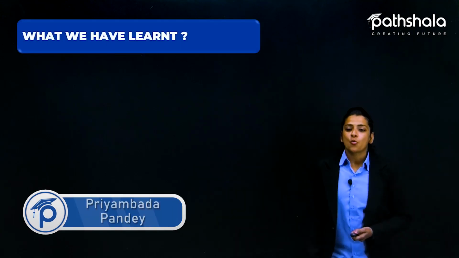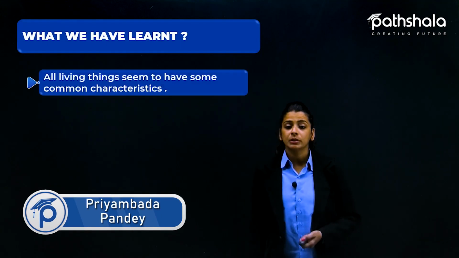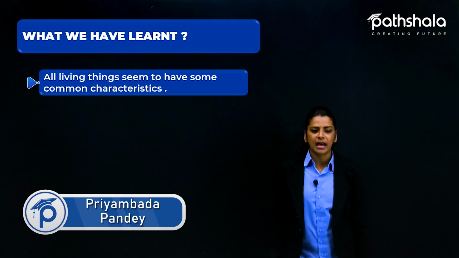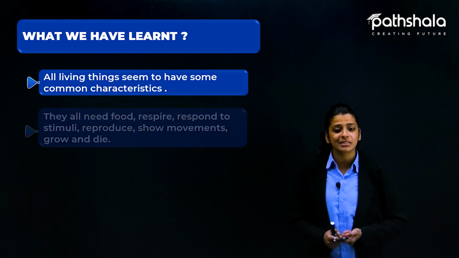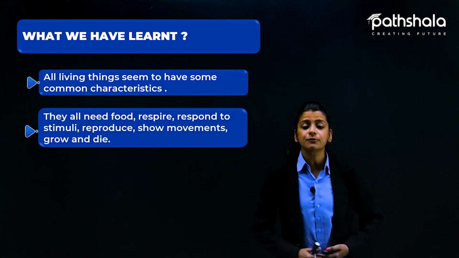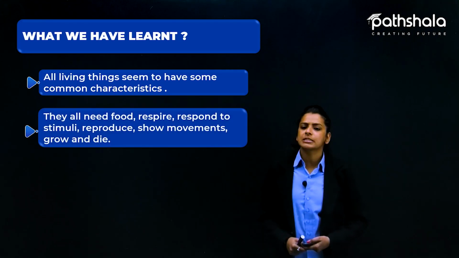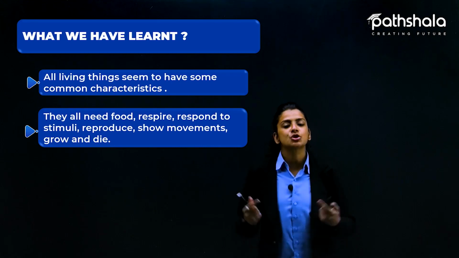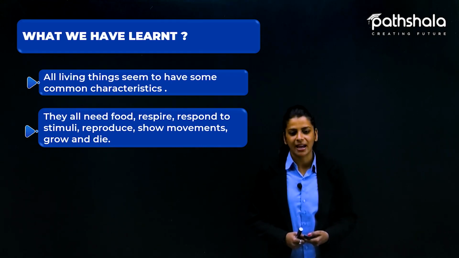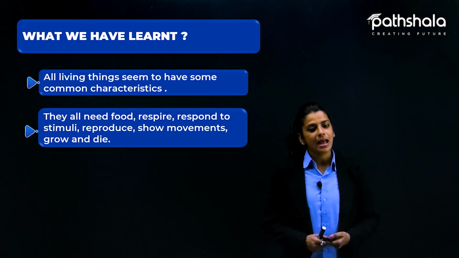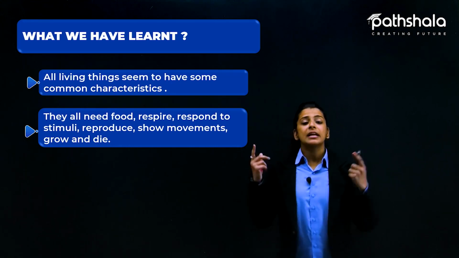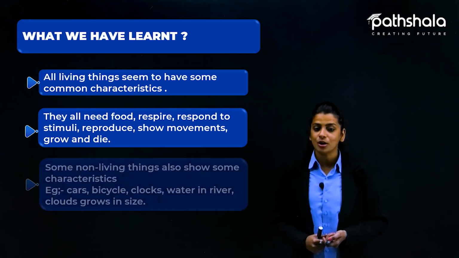Next topic, what we have learned. All living things seem to have some common characteristics. We did study about the various characteristics of living things, and those were: they all need food, they respire, respond to stimuli, reproduce, show movement, grow and die. These were all the characteristics of living things that we have studied, and that is how we know if a thing is living or not.